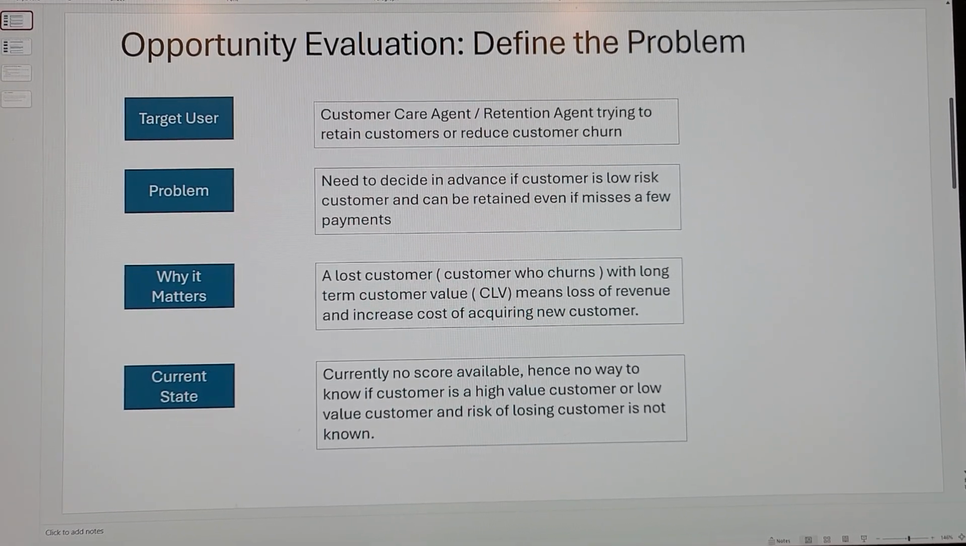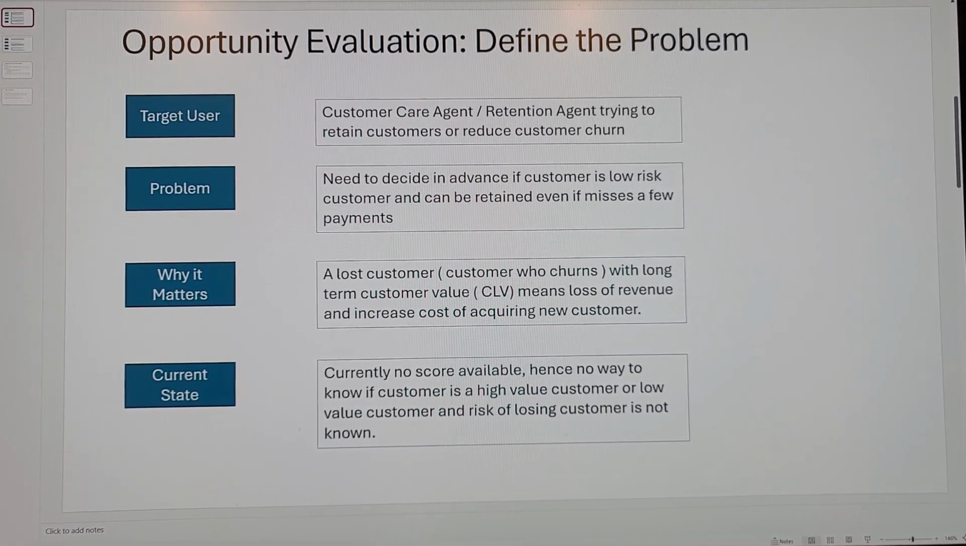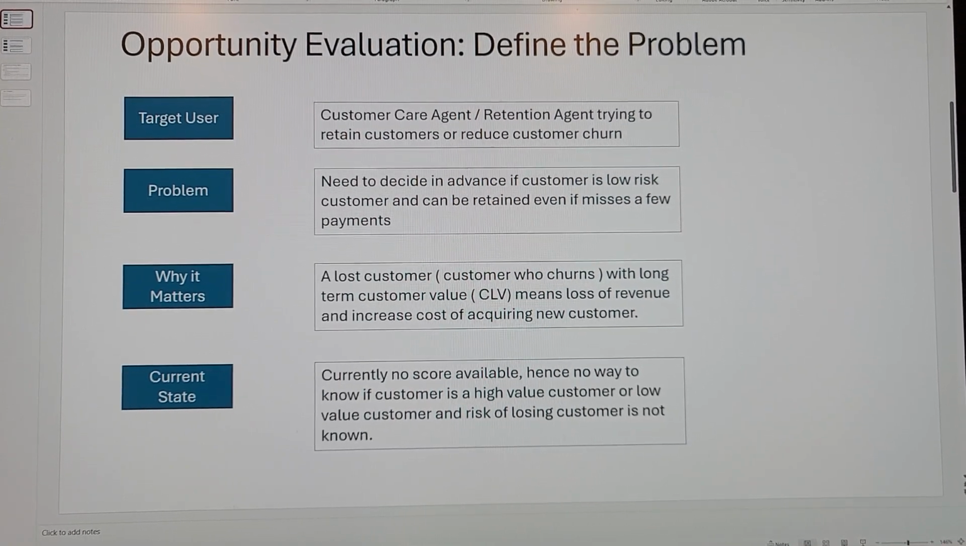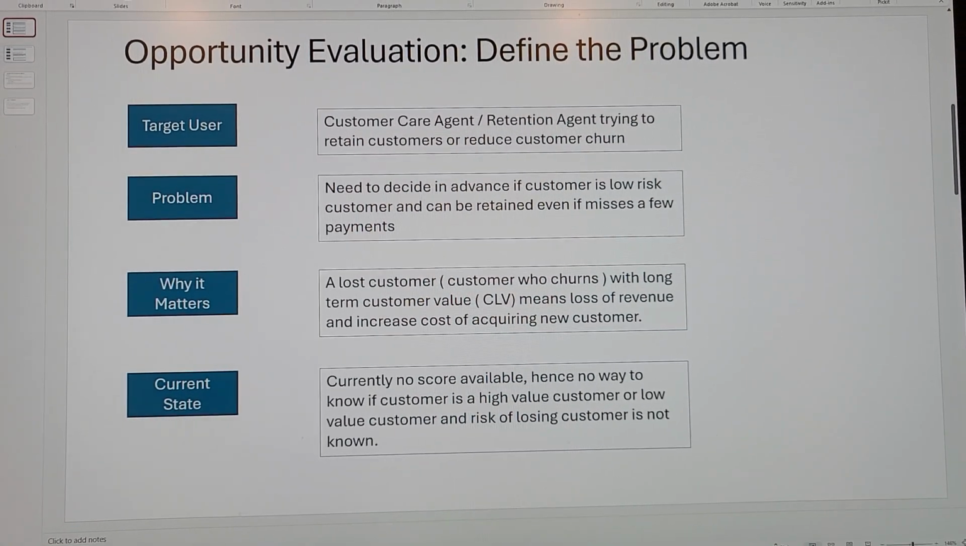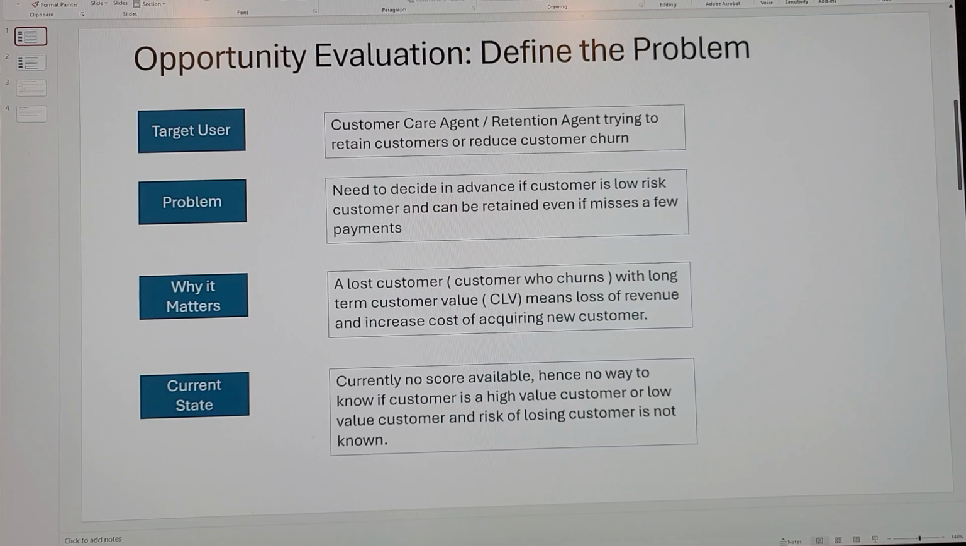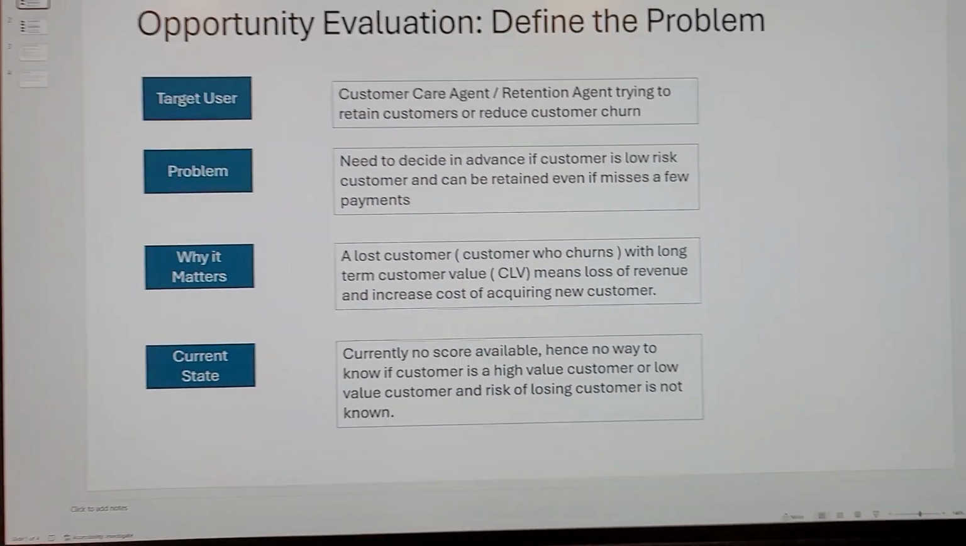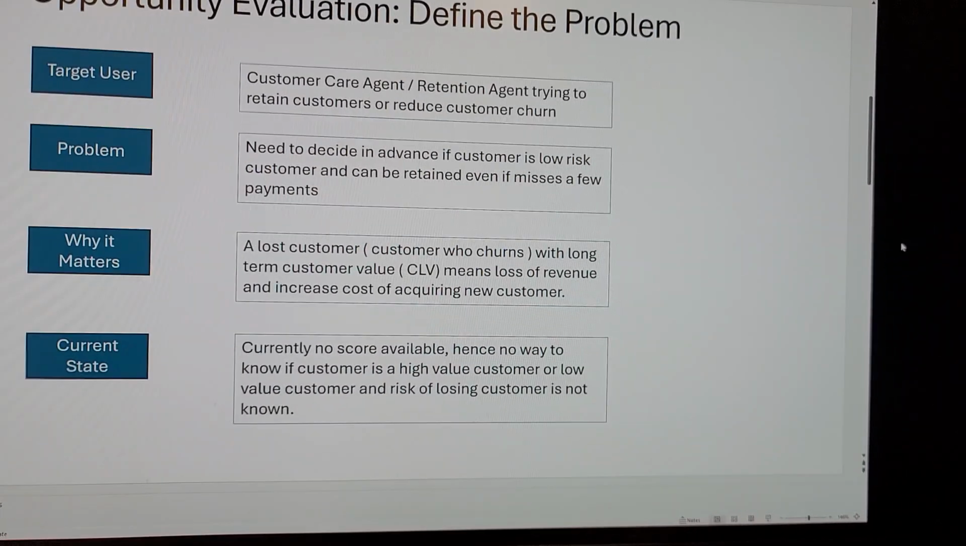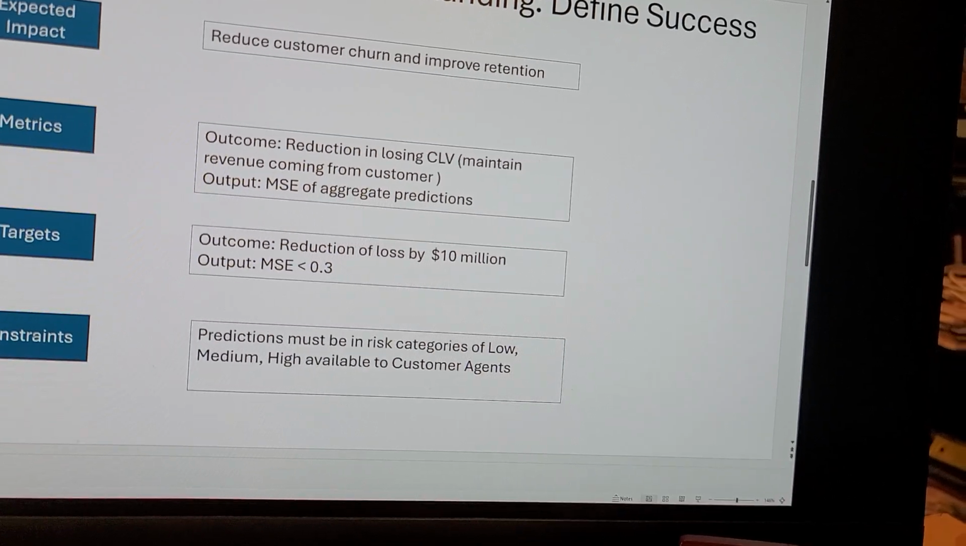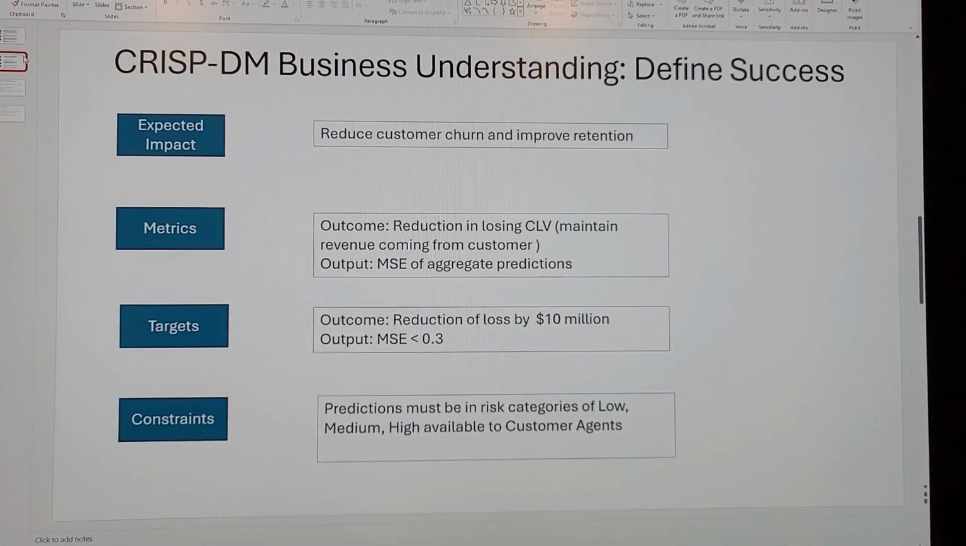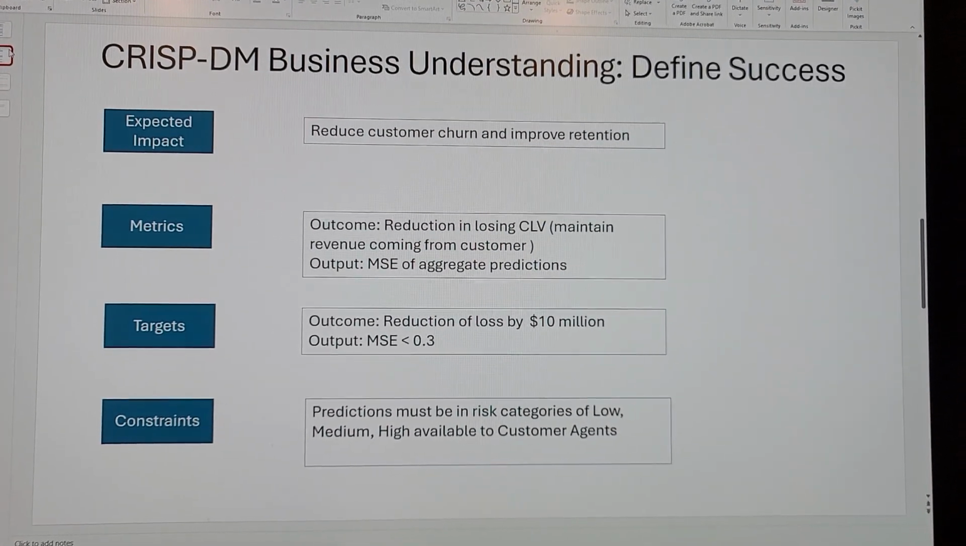The current state: there is no score available, so there's no way in advance to know whether the customer who's trying to churn is a low value customer or a high value customer. So moving on to defining the success of using the CRISP-DM model.